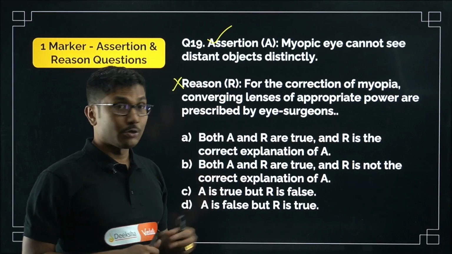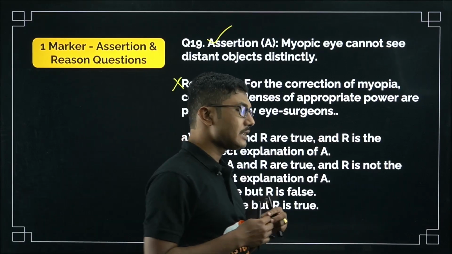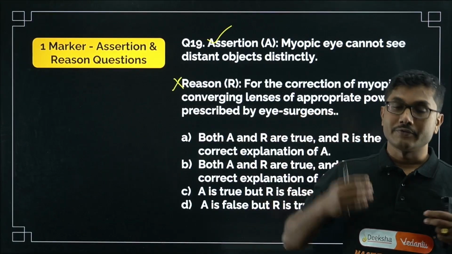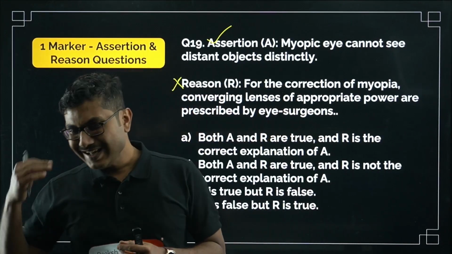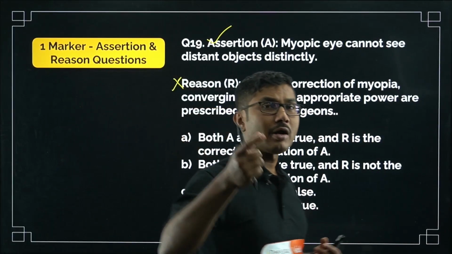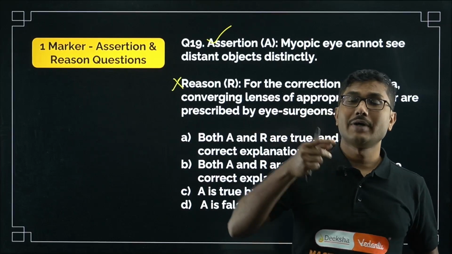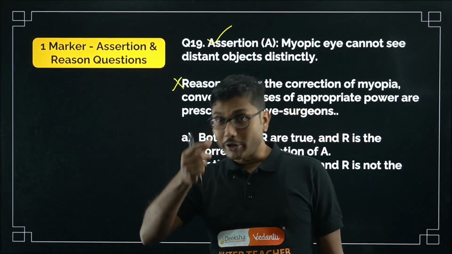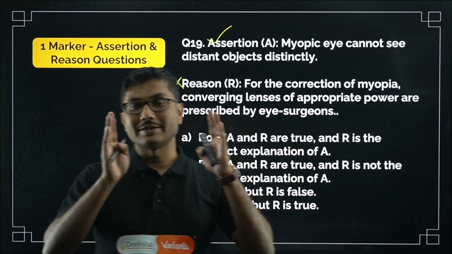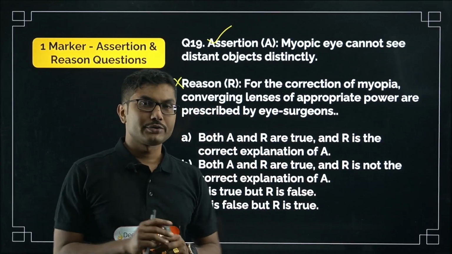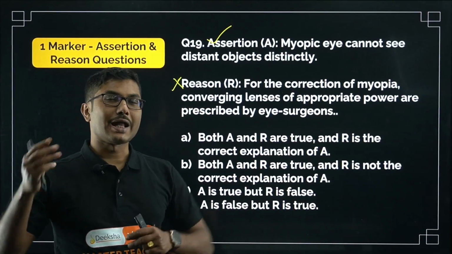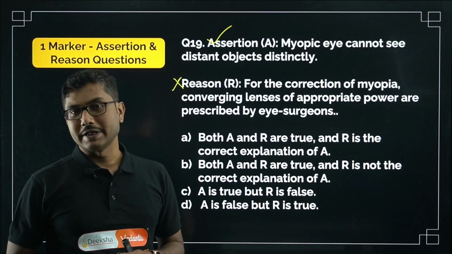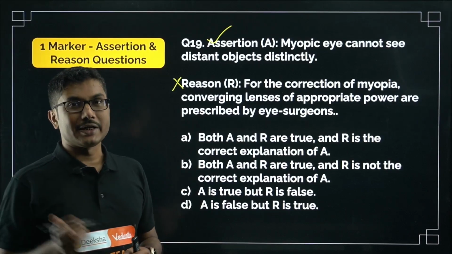For a myopic eye, first of all the ciliary muscles cannot converge the rays onto the retina, or you have an elongated eyeball, the distance between the lens and the retina increases, so the light rays are not falling on the retina.